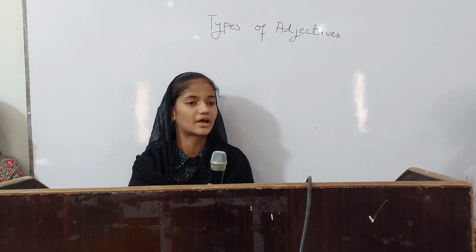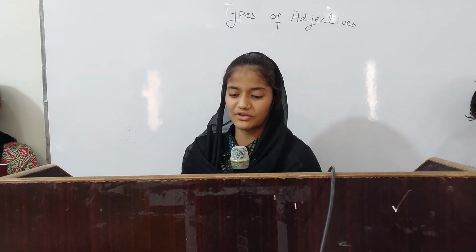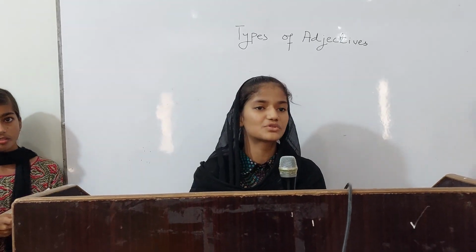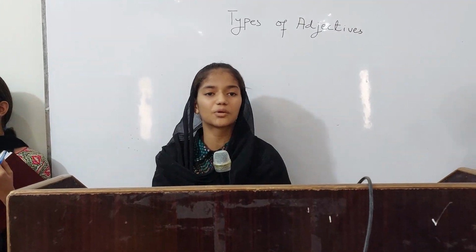Example: some, few, many. Adjectives of quality describe what kind, and do not depend on a noun. What is kind?